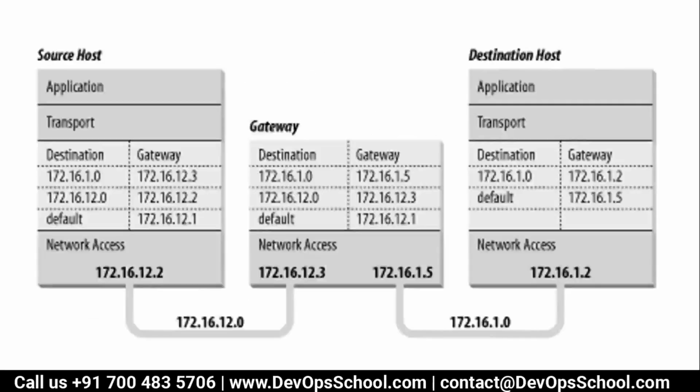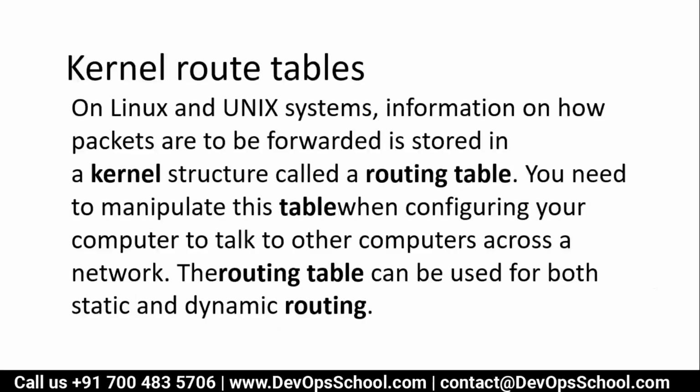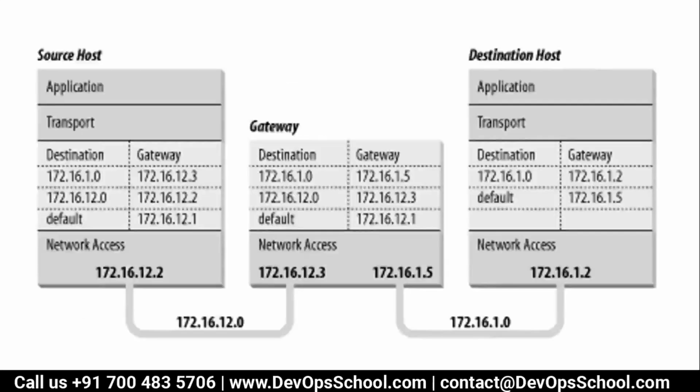Look at this here, this is the kernel route table. So in the kernel route table, what do you have? Source host, gateway, and destination host. Every mapping is in the kernel route table, so from where you should go to where, and how it should go, everything is in this.